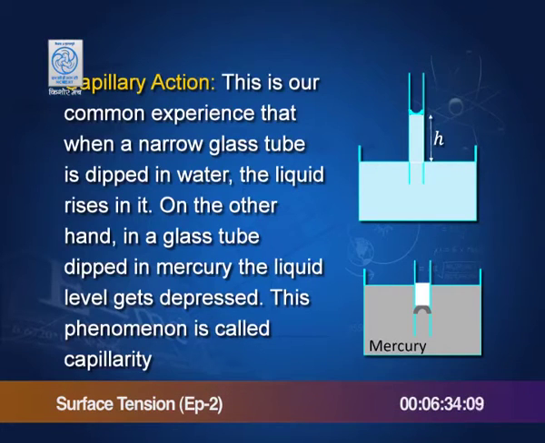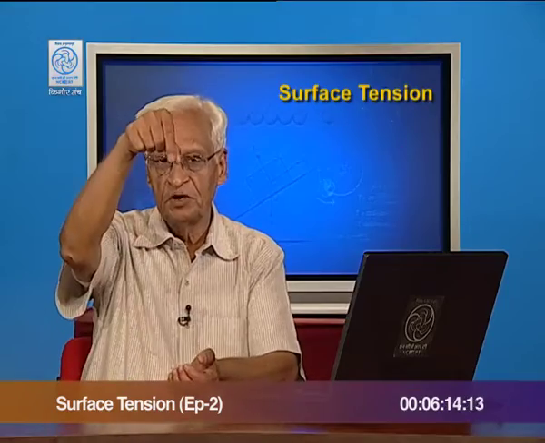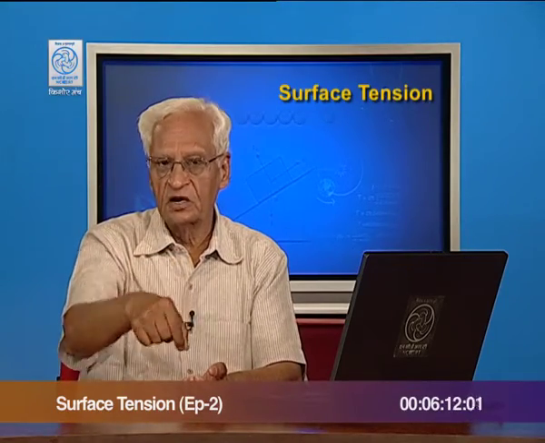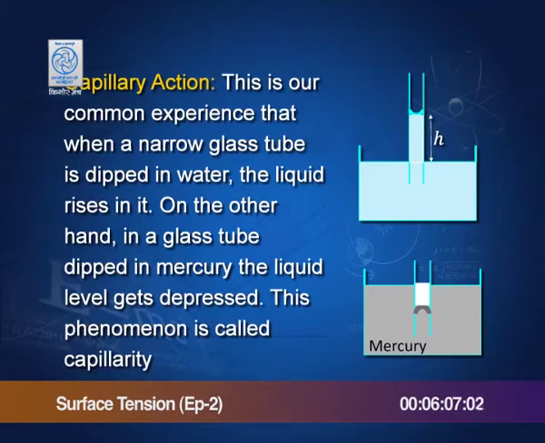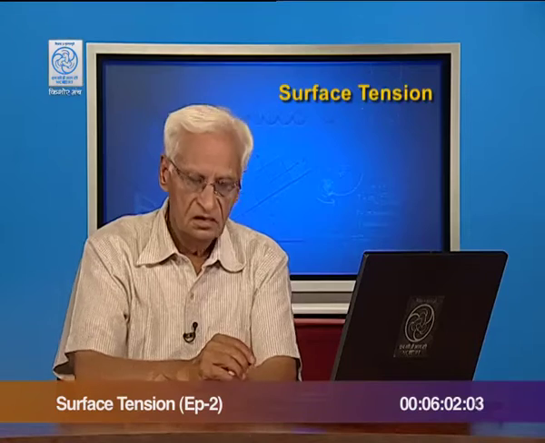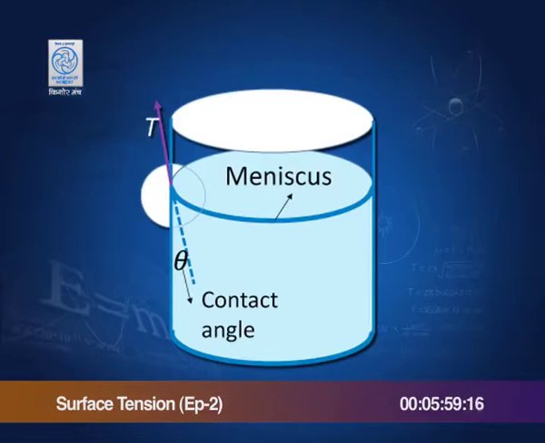This is our common experience, that when a narrow glass tube is dipped in water, the liquid rises in the tube. On the other hand, in a glass tube dipped in mercury, the liquid level goes down, it gets depressed. This phenomenon is called capillarity. That is, if you dip a glass tube in water, the water rises. If you dip a glass tube in mercury, then the mercury surface gets depressed, as shown here. What is the reason? What causes this phenomenon? Let us try to understand.